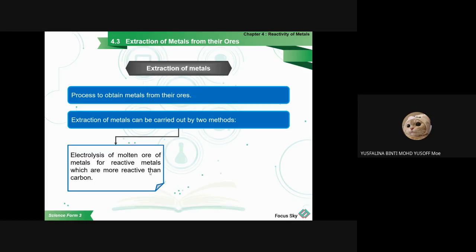Electrolysis of the molten ore is used for metals which are more reactive than carbon.